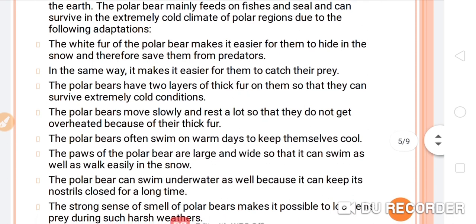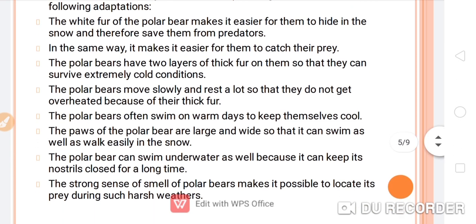First, the white fur of the polar bear makes it easier for them to hide in the snow and therefore saves them from predators. This is a very important feature for the polar bear. In the same way, it makes it easier for them to catch their prey.